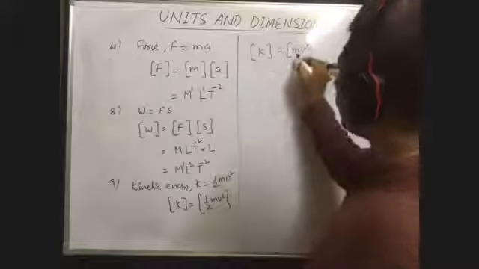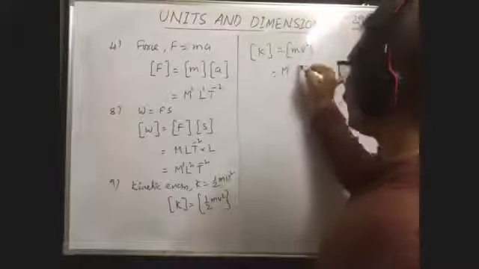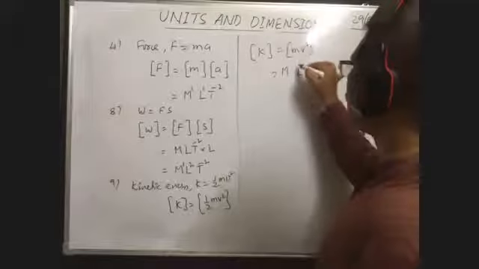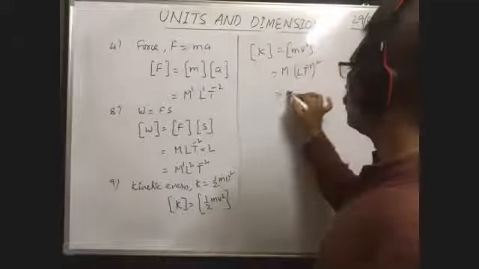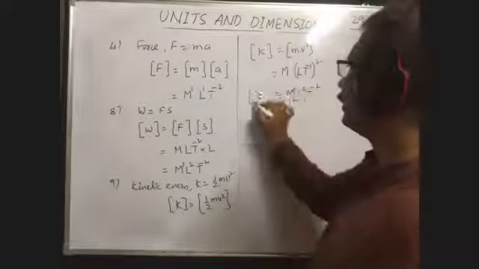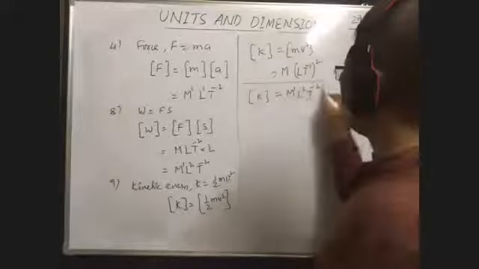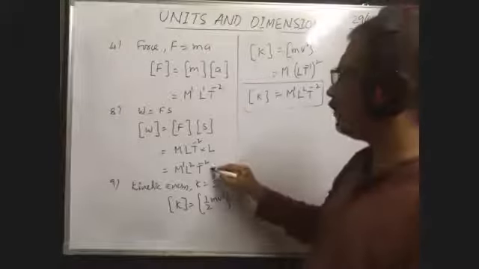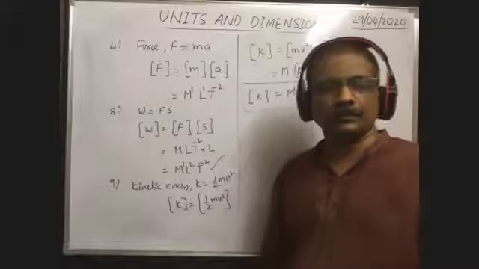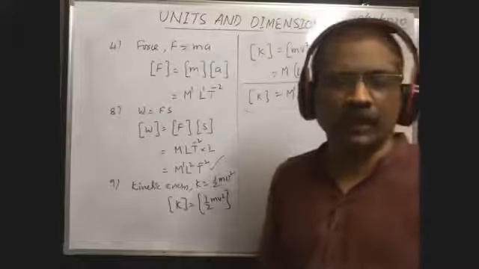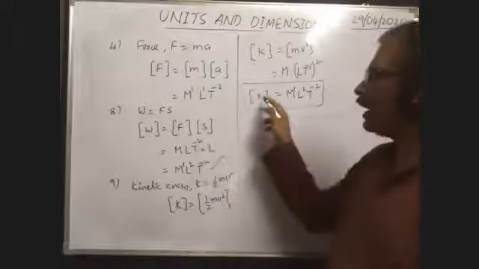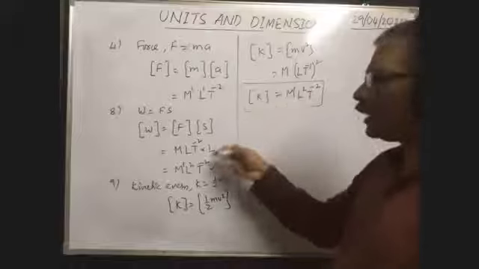Dimensional formula of m means capital M. Dimensional formula of velocity means L t to the power of minus 1. Square is there. So this is equal to M L square t to the power of minus 2, power 1. So dimensional formula of kinetic energy is equal to this one. If you see dimensional formula of work done and dimensional formula of kinetic energy, both are equal now.